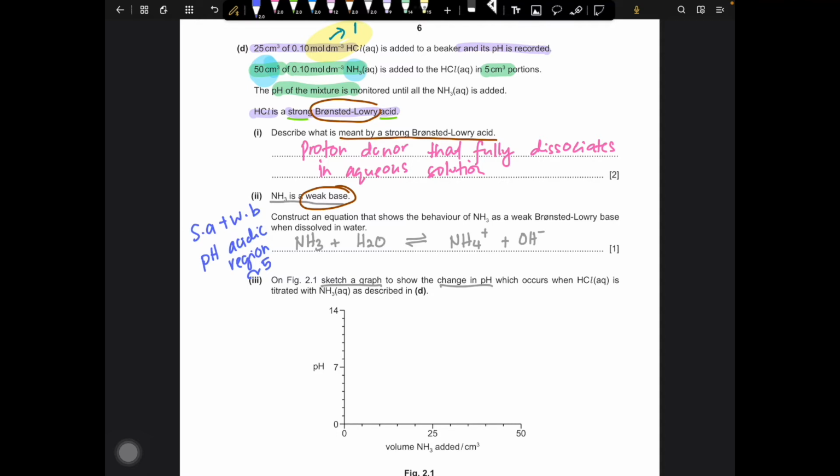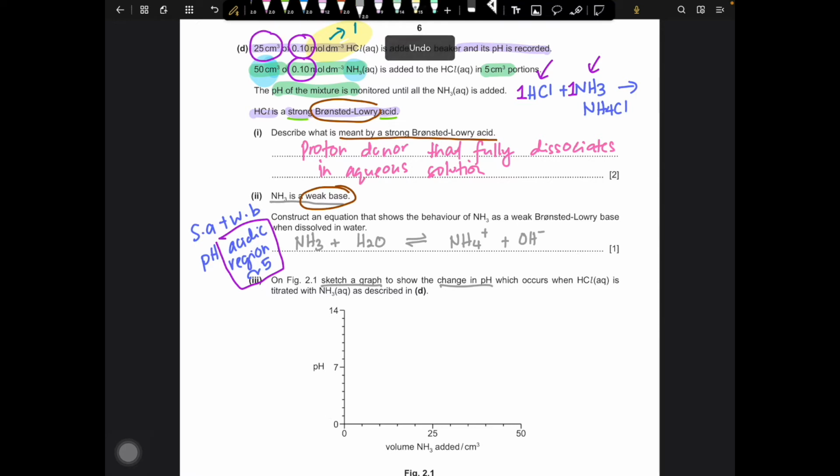So as you can see here, if we draw the balanced equation for this reaction, we have 1 HCl reacting with 1 ammonia to form the product. Since the ratio of HCl to ammonia is 1 to 1, it means that if HCl is the limiting reagent and the molarity for both ammonia and HCl is the same, the volume of ammonia where it changes color will be equivalent to the volume of HCl, which is 25.